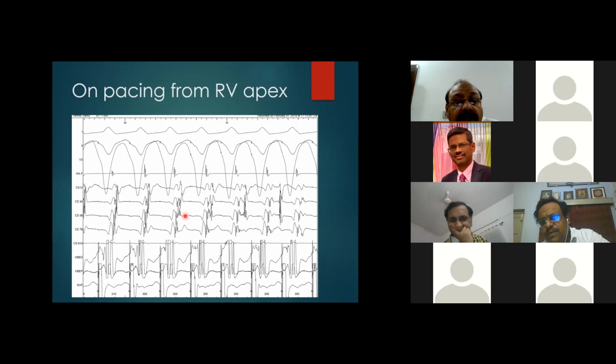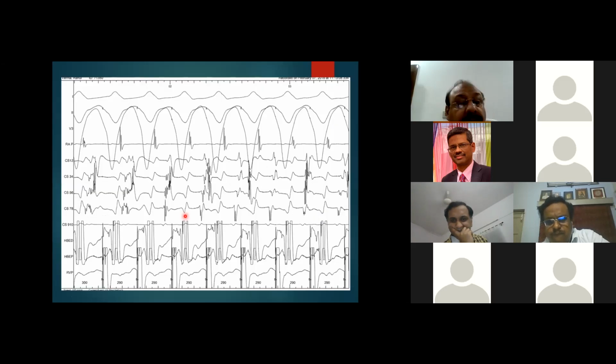The only way to know it's truly dissociated is you keep pacing, and then, just like you see VA block and sinus beating at its own rate, you have to demonstrate that these are all fully dissociated signals. Correct. So this is one signal, but this one part is associated. Correct. This is associated.